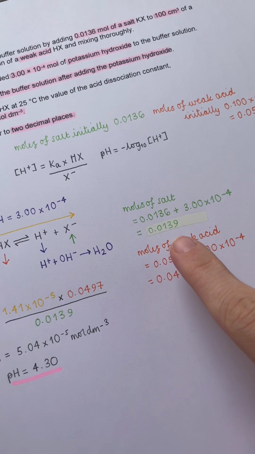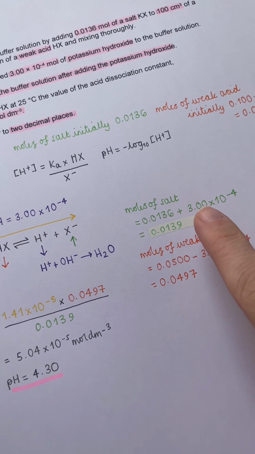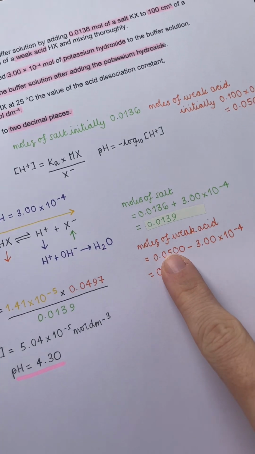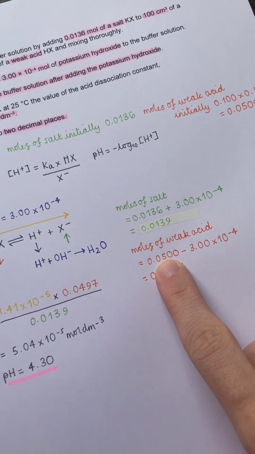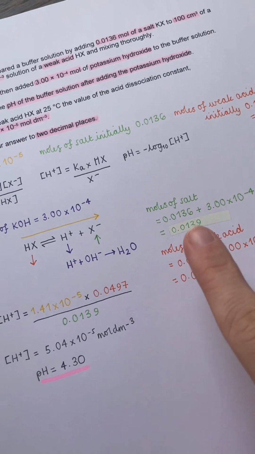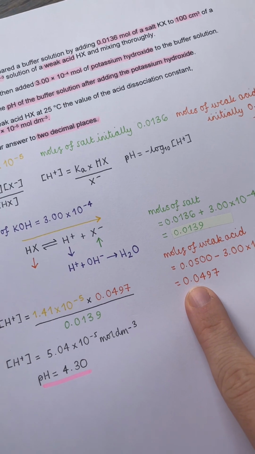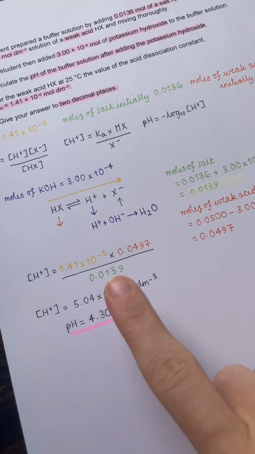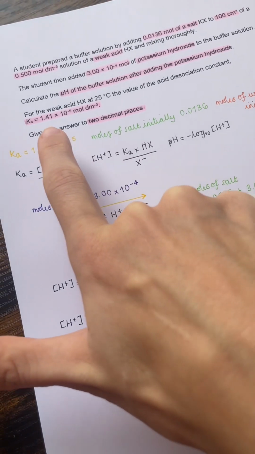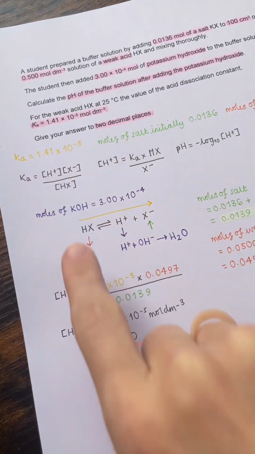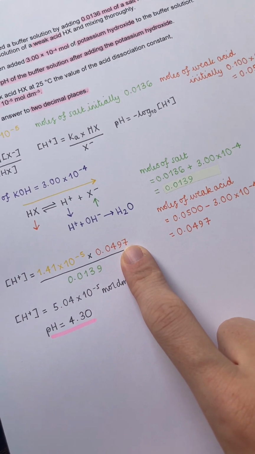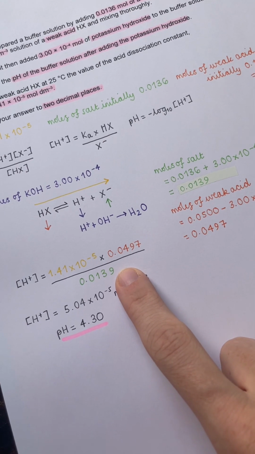So the moles of the salt is going to increase. So I took the initial moles and added on the 3 times 10 to the minus 4. And then for the weak acid, I took the initial 0.05 and then I took away the 3 times 10 to the minus 4, and that gave me the new moles of the salt and of the weak acid. Then it just becomes a case of subbing it into the rearranged Ka expression that I used up here and using Ka that we were given in the question. So the concentration of H plus ions is Ka times by the new moles of the weak acid divided by the new moles of the salt.